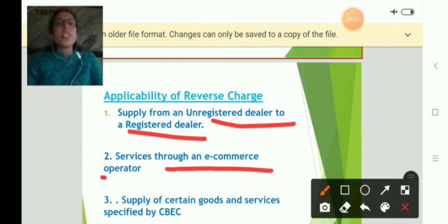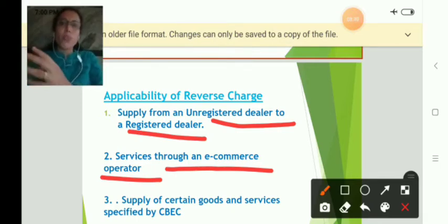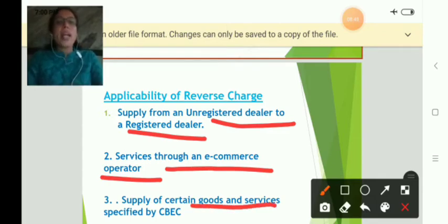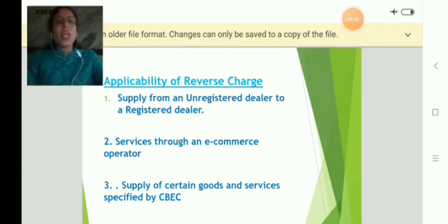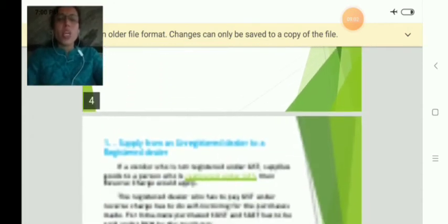The next one is in case of services through e-commerce operators, like online shopping, what we call. In between, e-commerce operators link the customers and the suppliers of the goods and services. They will come under reverse charge mechanism. And the third one is supply of certain goods and services specified by CBEC. CBEC means Central Board of Excise and Customs. It has put a list of certain specific commodities which should be charged under reverse charge mechanism only. Okay, now let us see all these 3 points one by one in detail.